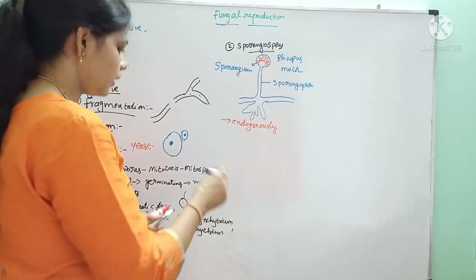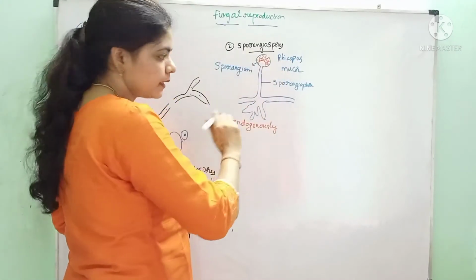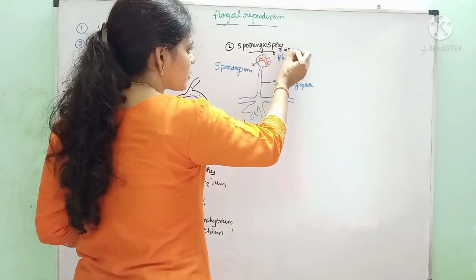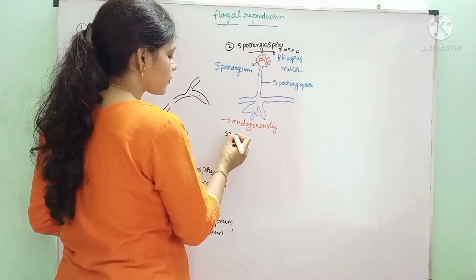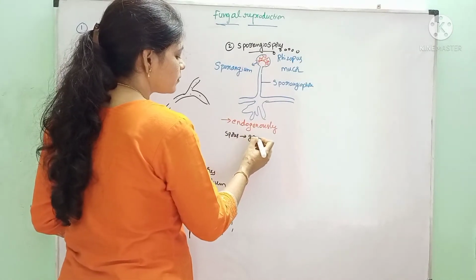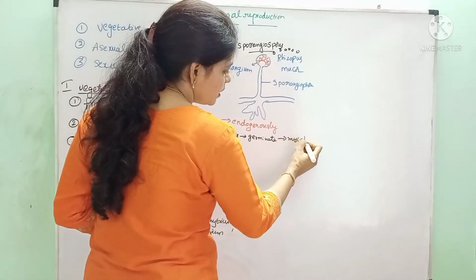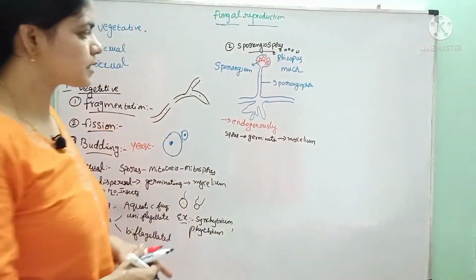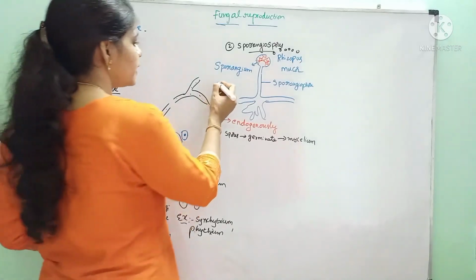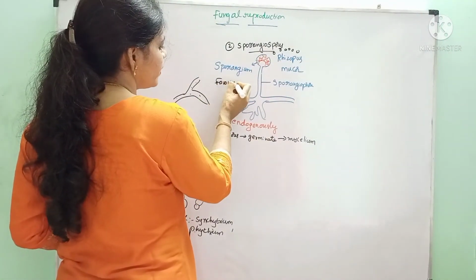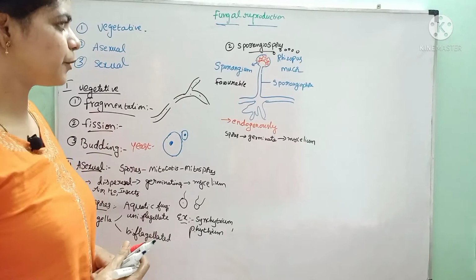When the sporangium is broken, the spores are released. They may be dispersed by air, and the released spores can germinate into mycelium on a suitable substratum. These are developed during favorable conditions. So Rhizopus and Mucor form these kinds of sporangiospores.